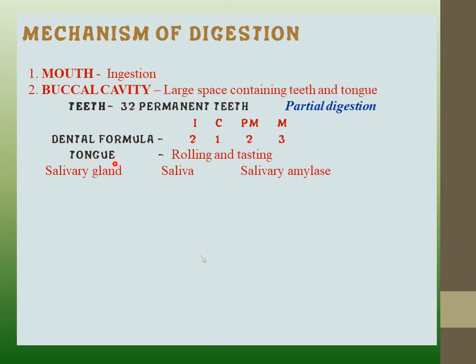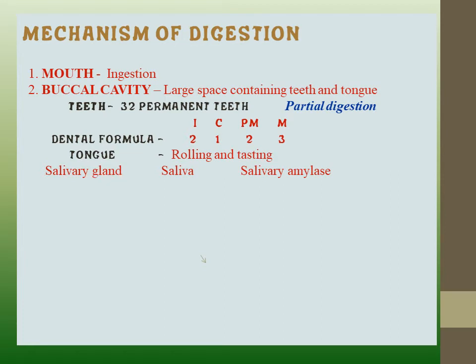Now we know that the tongue is for rolling and tasting of food. And here in the buccal cavity, it is responsible for only partial digestion, not complete digestion. Partial digestion means only a few substances are digested, and these are also not digested completely. So we know that salivary glands are present here.